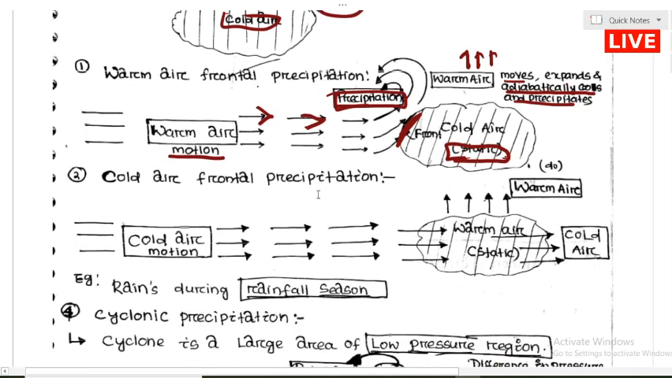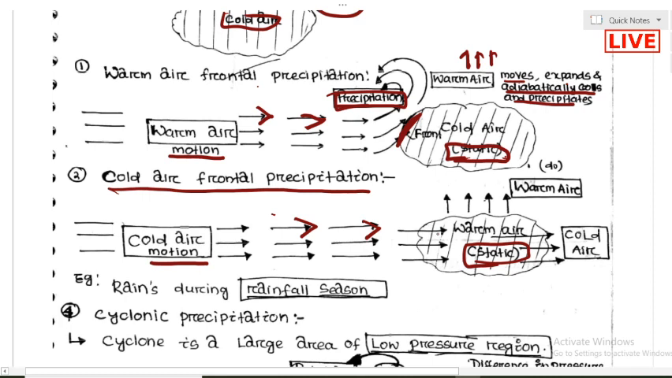The second category of frontal precipitation is called cold air frontal precipitation. In cold air frontal precipitation, the cold air is in motion and the warm air is static. The warm air is not moving. When the cold air moves in this direction and strikes, most likely the cold air will remain in static condition. As it is stronger and denser, the warm air will rise, always, because it is less dense. Again it will rise, expand, cool adiabatically and precipitate. That type of precipitation is called cold air frontal precipitation.